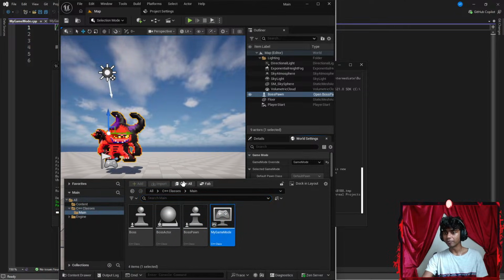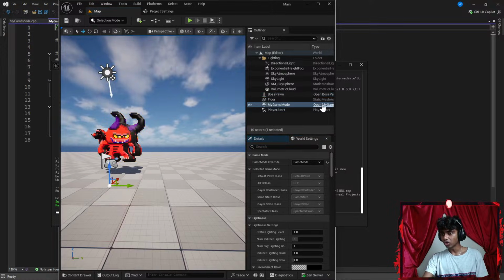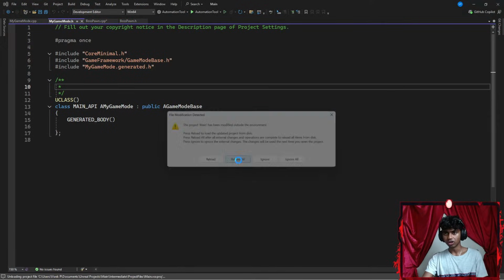There we go, my game mode here. Let's get that inside right here. Open the source code in Visual Studio. Let's reload all.